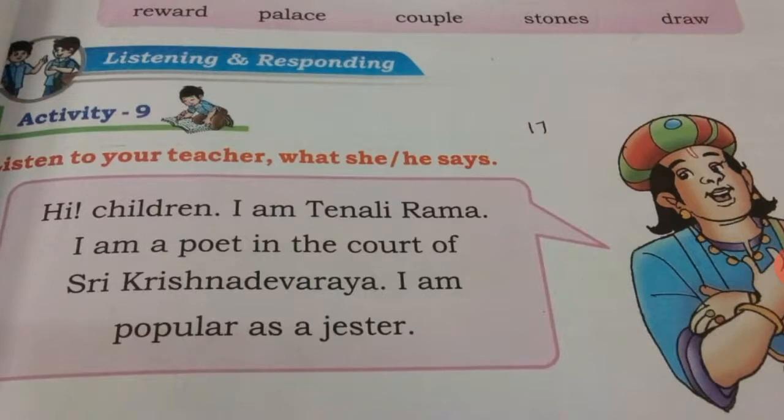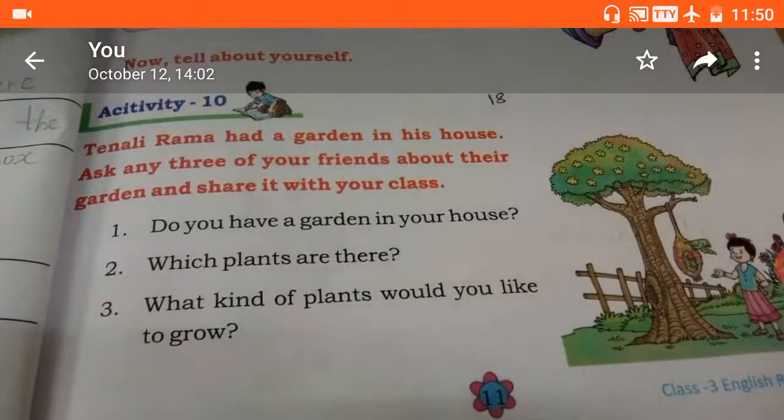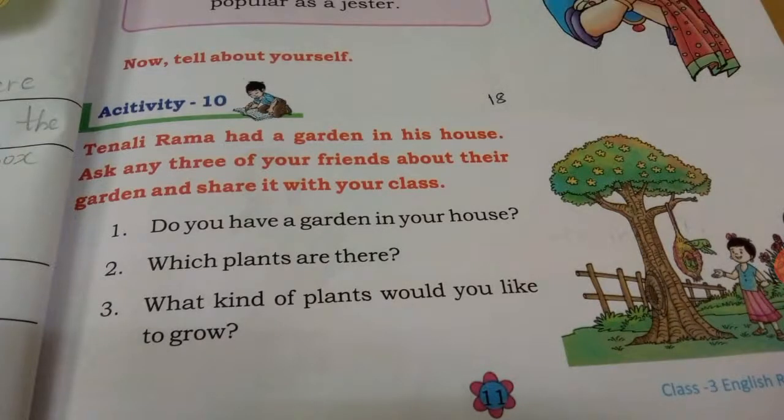Okay, go to next activity 10. Okay, see this picture is very beautiful, isn't it? Tenali Rama had a garden in his house. Ask any three of your friends about their garden and share it with your class. You all know about it. Here, what we have to do, you have to ask your friends whether they have any garden at their home or not.